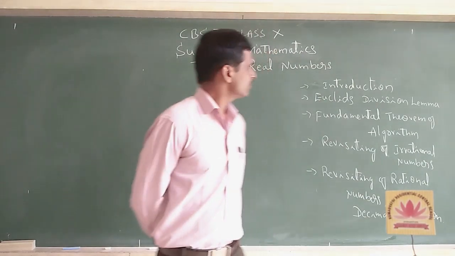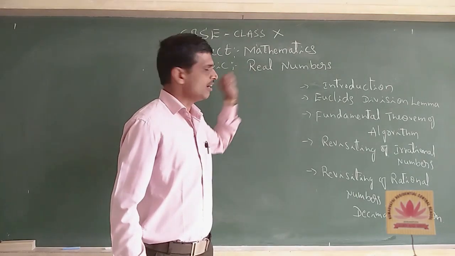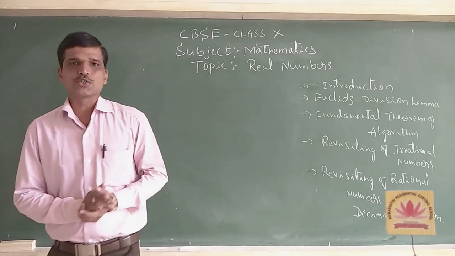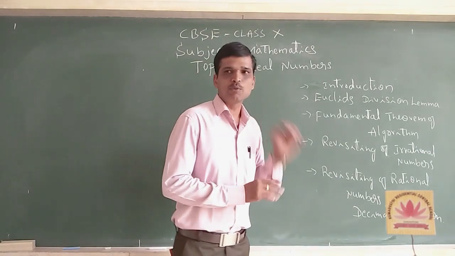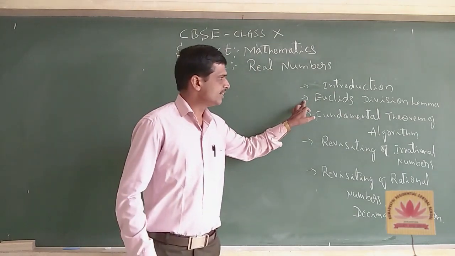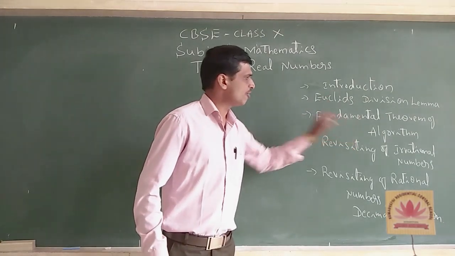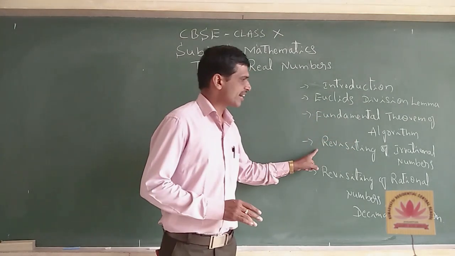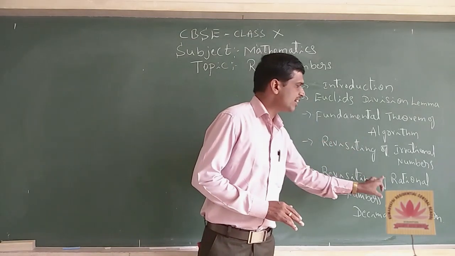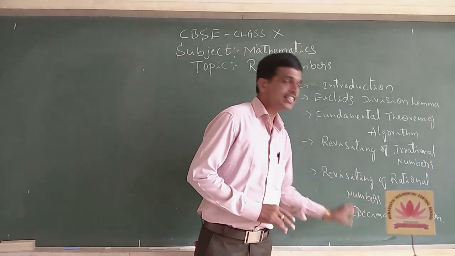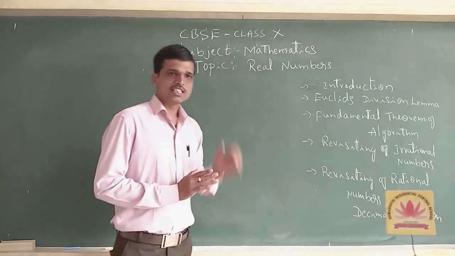But now in this year, these are the sub-concepts or sub-units involved in the real numbers chapter. Which are those? Let us discuss one by one. Firstly, the introduction to real numbers. Secondly, Euclid's division lemma. Next, the fundamental theorem of arithmetic. Next, revisiting irrational numbers. Next, revisiting rational numbers and their decimal expansions. These are the sub-concepts involved in this chapter.